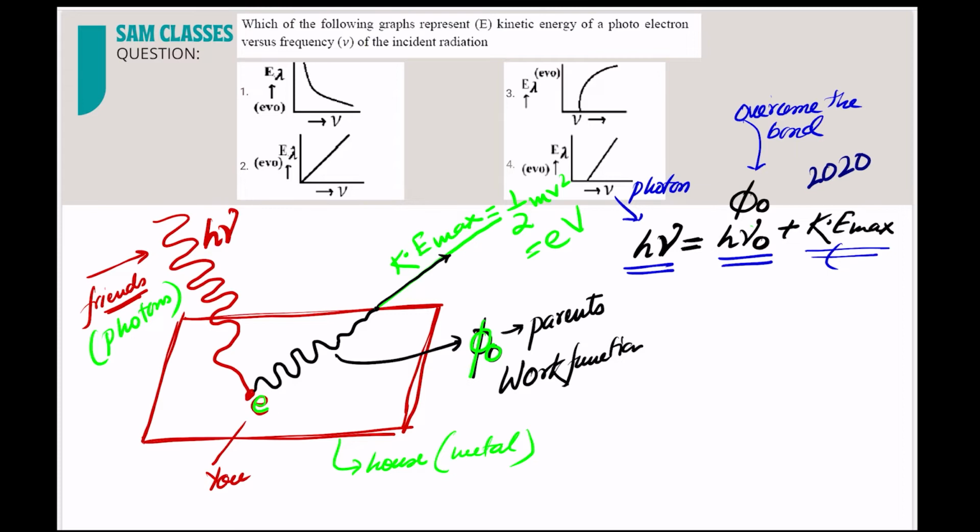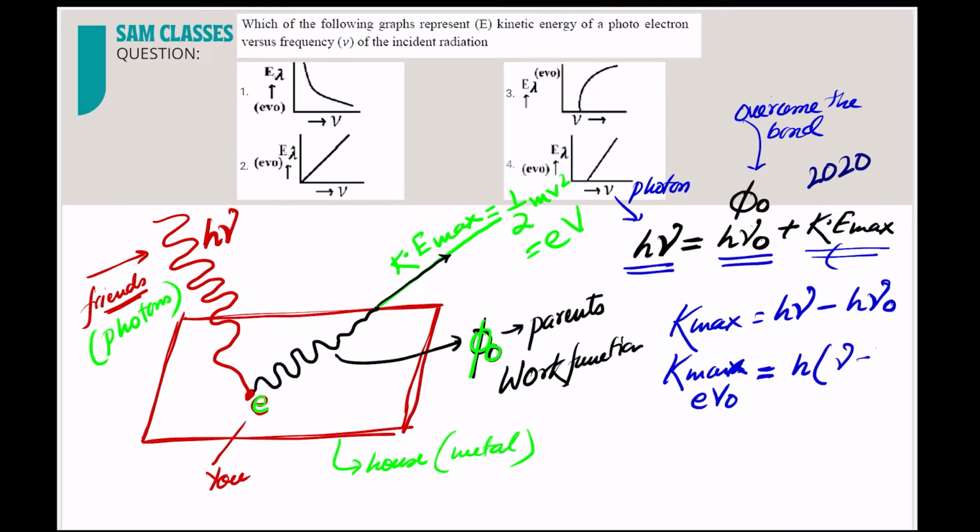Now we want to plot a graph between what and what? Kinetic energy. So what can you write? K max is equal to what? The total energy of the photon, h nu, minus the energy that you spent on overcoming the bond, h nu naught. So K max, which can also be written as eV naught, is equal to h, taking common, nu minus nu naught.